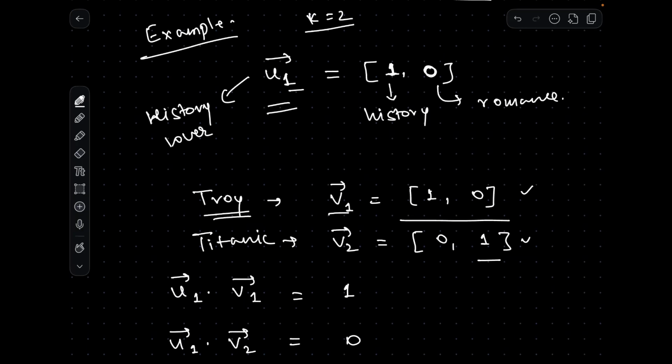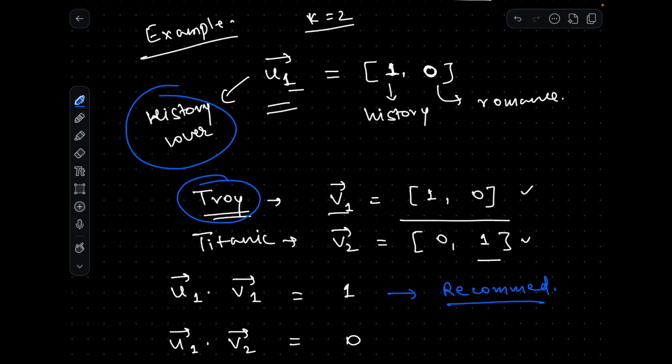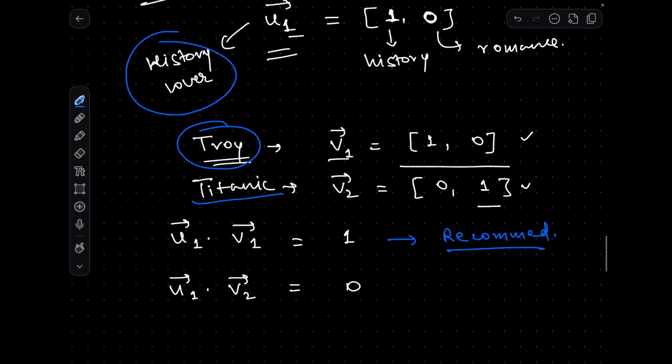Okay, so you see, if we take the dot product of user 1 with this Troy movie, you are getting 1, which means that we can recommend this Troy movie to the user. And that makes sense also because our user is a history lover. So obviously the Troy movie will be recommended instead of the Titanic movie. If user 1 was a romantic movie lover, then Titanic would have been recommended. And that is how the maths is working here.